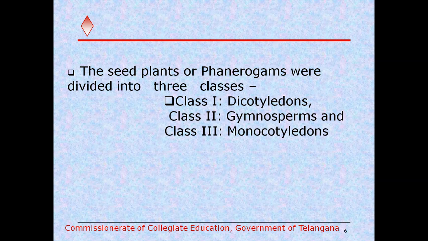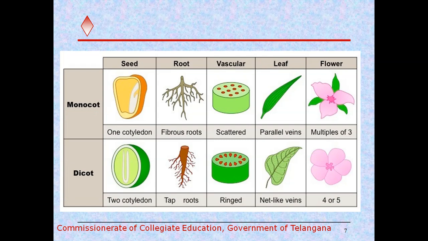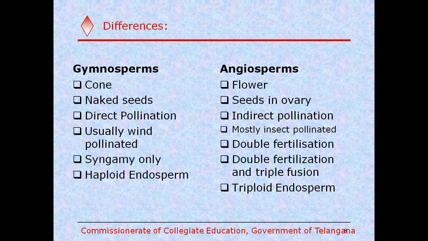They again divided the flowering plants into three classes: class 1 dicotyledons, class 2 gymnosperms, class 3 monocotyledons. They kept the gymnosperms between the dicotyledons and monocotyledons. So now the main differences between gymnosperms and angiosperms. Angiosperms include both the monocots and dicots.